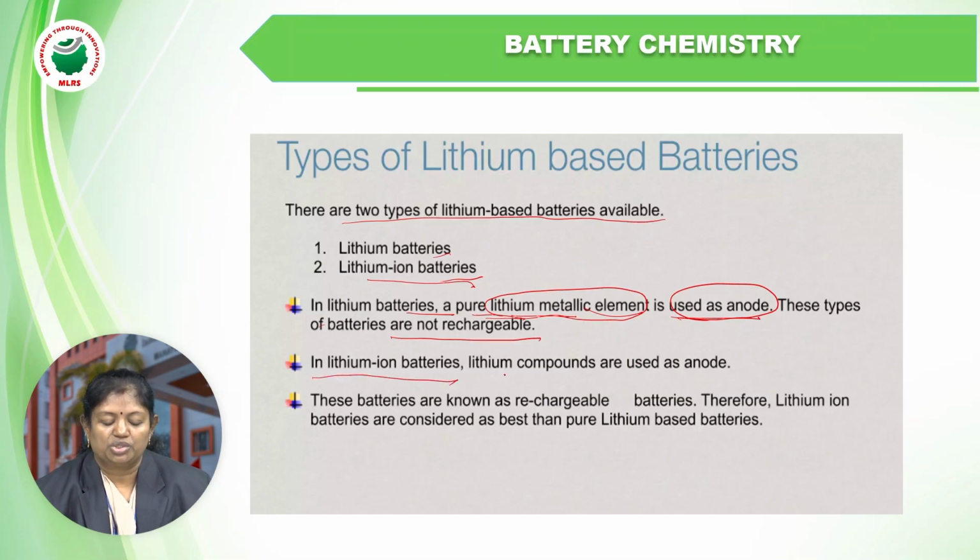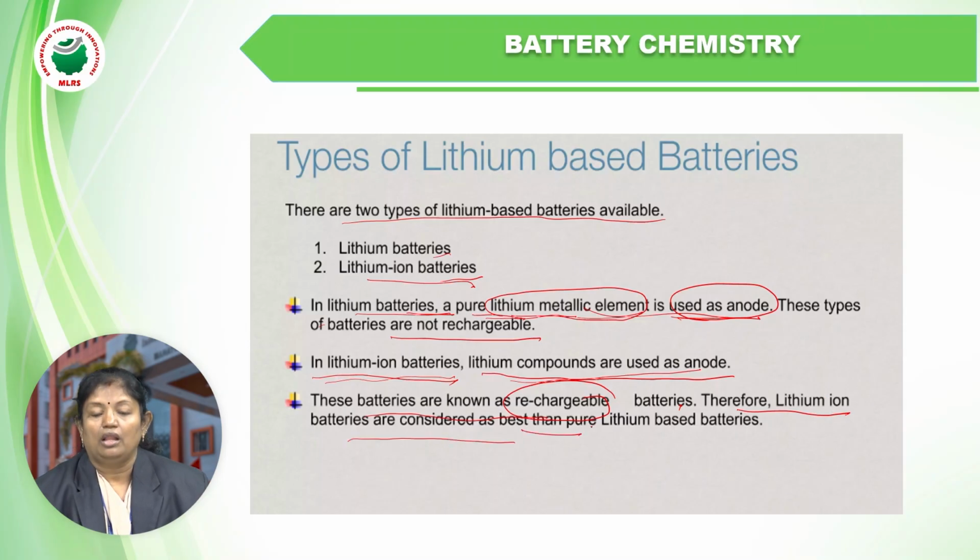Coming to the lithium-ion battery, the lithium battery is in metallic form and the lithium-ion battery is in ionic form. Lithium compounds are used as an anode in this case, whereas in the lithium battery, lithium metal acts as an anode. These batteries are known as rechargeable batteries. Lithium-ion batteries are rechargeable batteries. Therefore, lithium-ion batteries are considered better than pure lithium-based batteries.